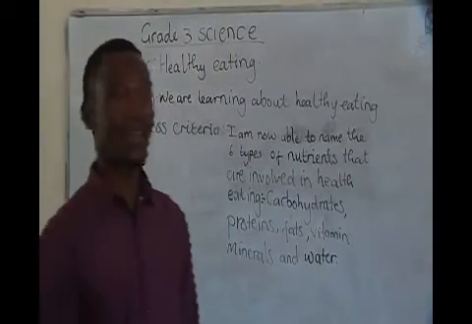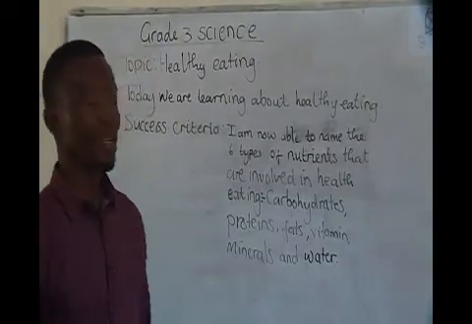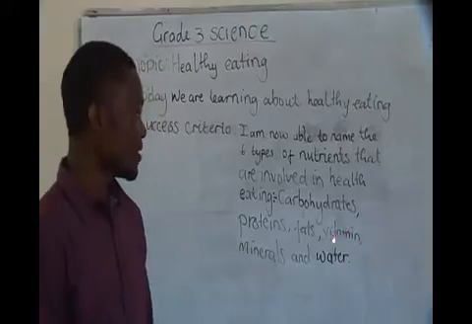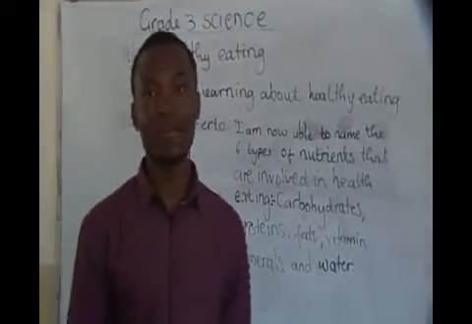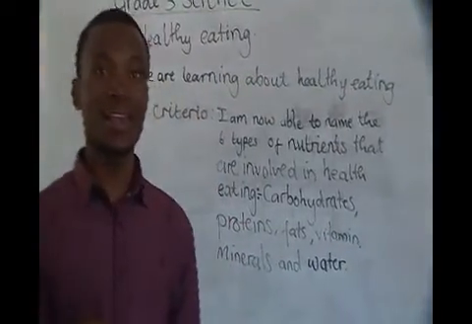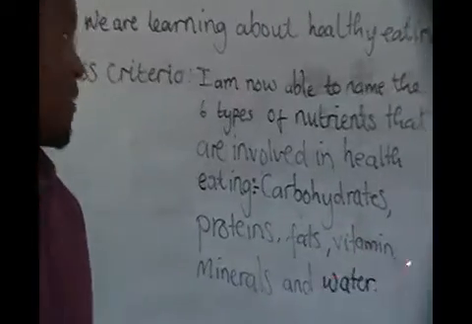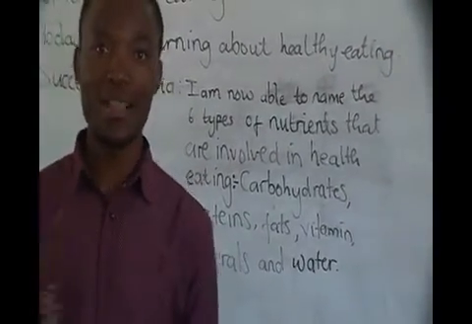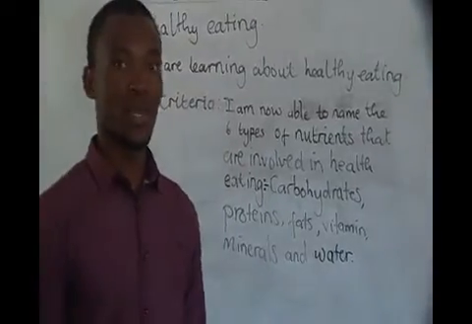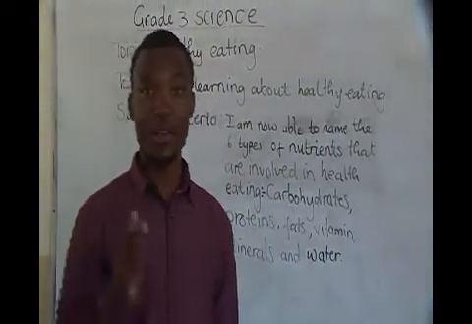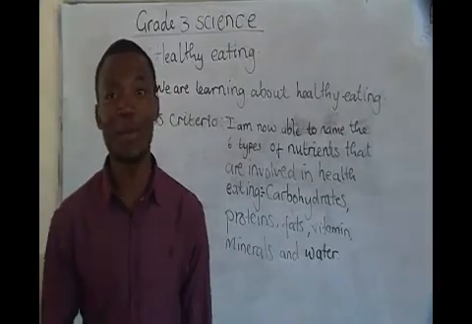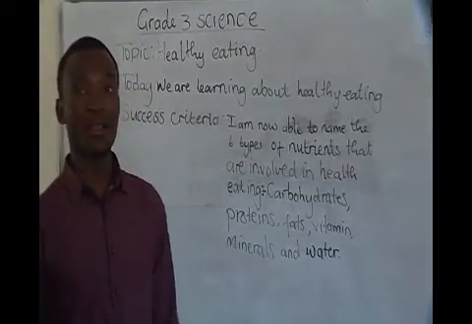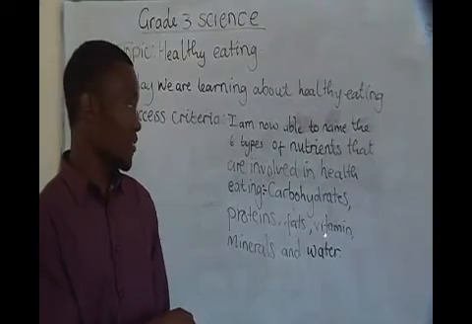Then the fourth one is the vitamins, alright? The vitamins are really important to our body, okay? And these vitamins, we can get them from foods such as fruits, okay? Any kinds of fruit, they contain the vitamins that we eat. Oranges, apples, and other kinds of fruits that we eat, they contain this. So make sure, as you are coming to school, you should be able to have what? The fruits that contain this kind of nutrient, which is the vitamins.